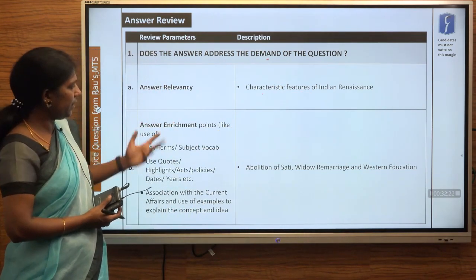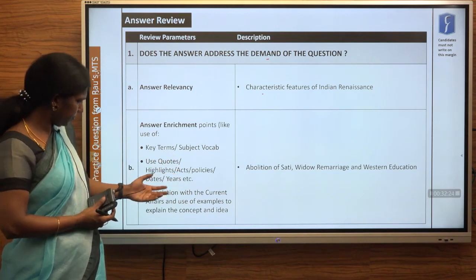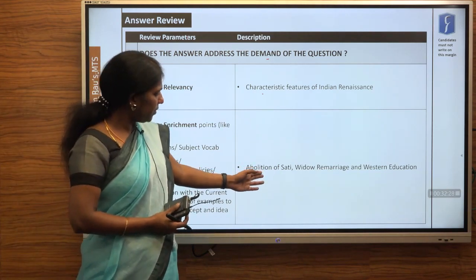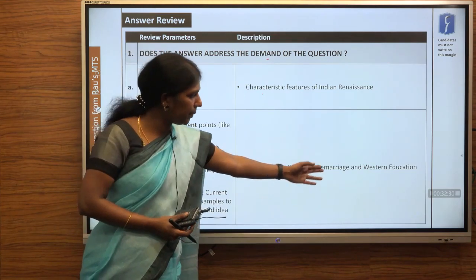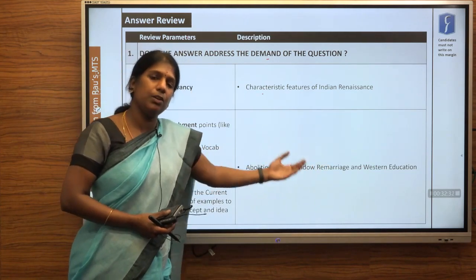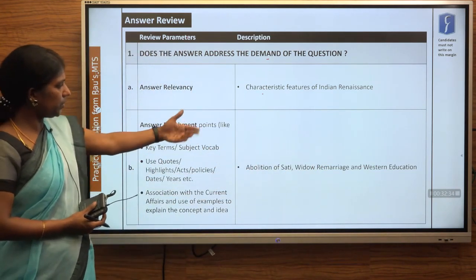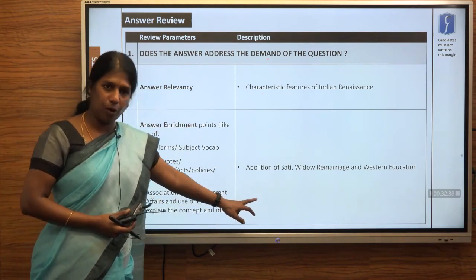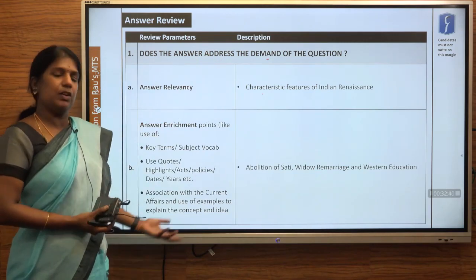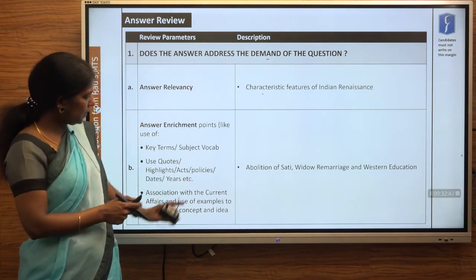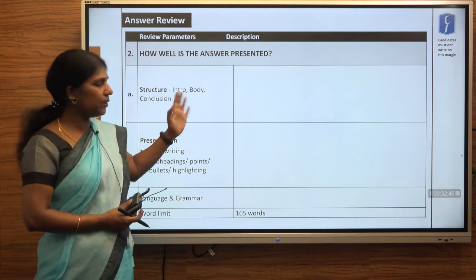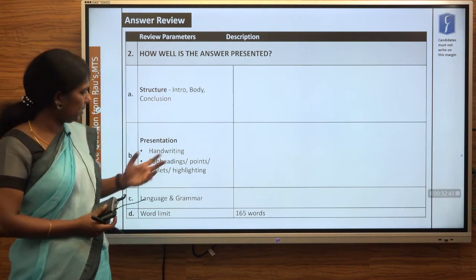Number 2, answer enrichment. Make sure that you highlight it. Here in this answer, we've written abolition of sati, widow remarriage and Western education. Make sure that you underline all those and highlight them. If there is a current related scenario, you can add that also. But for this question, we do not have any of those, so we'll just leave it empty. Again, structure: introduction, body, conclusion. Make sure that your answer has these 3 parameters.